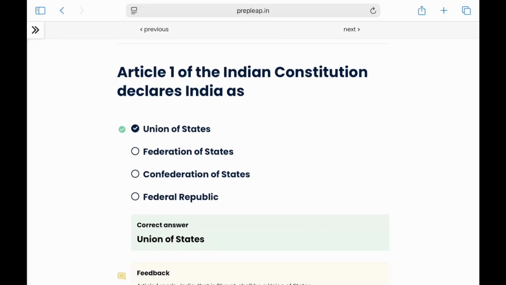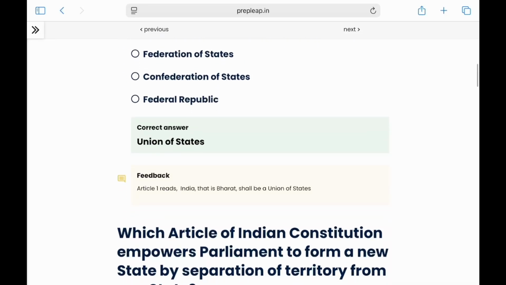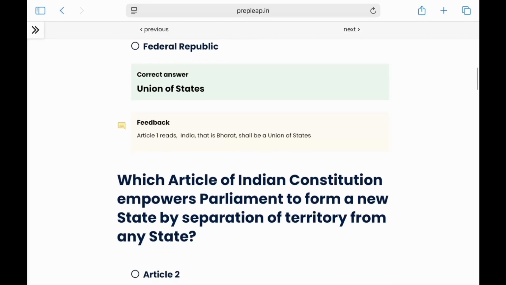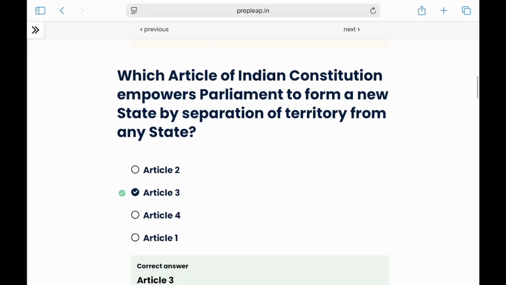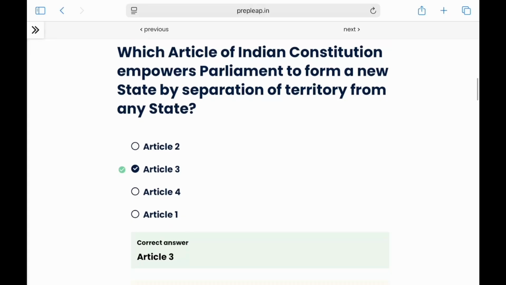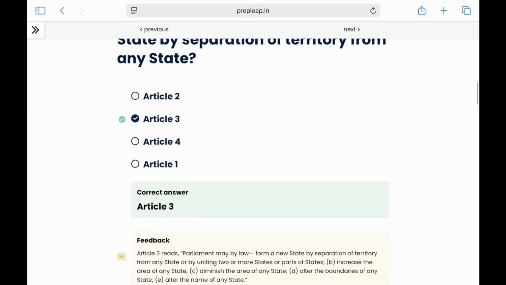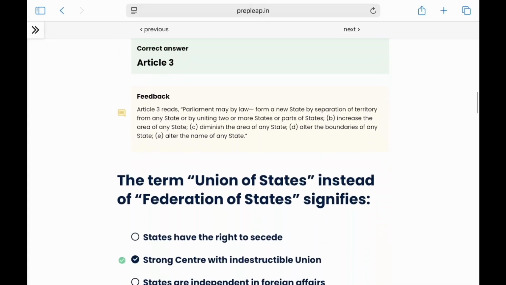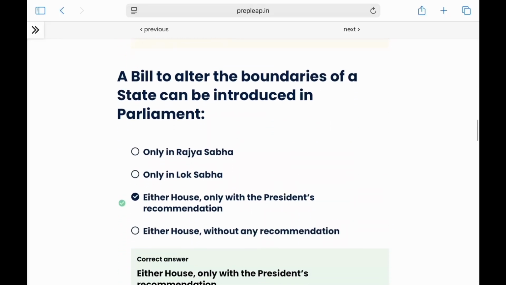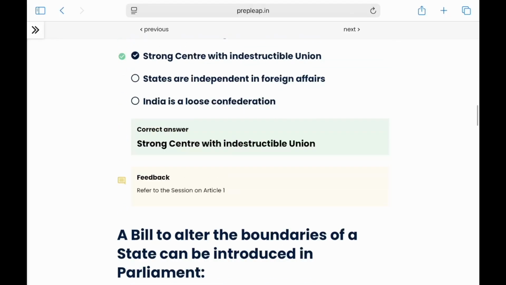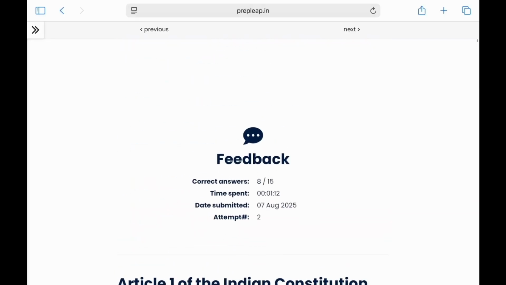This is how it comes up. The final result shows the question and the options and whether he chose it correctly, and the feedback on why a given answer was taken as the correct answer. Then, for the question on which article empowers parliament to form a new state by separation of territory from any other state, this has also been answered correctly, and even then the feedback has been provided. So on, you can see these questions are available. This is the final outcome that comes out.